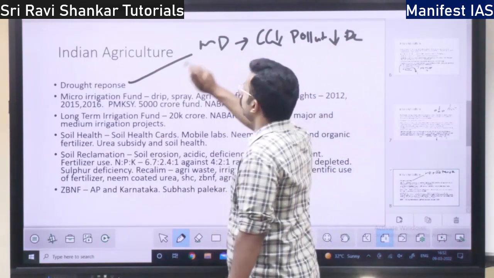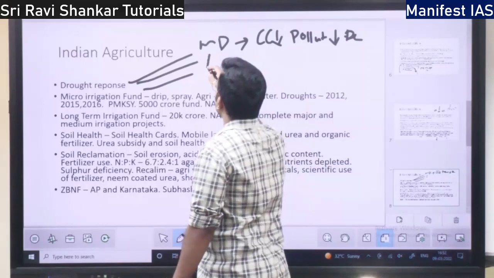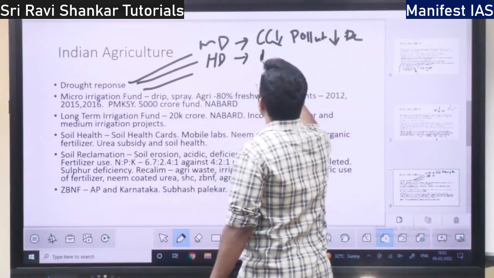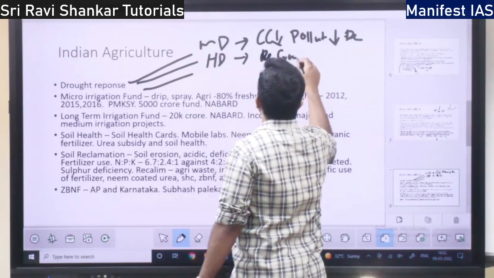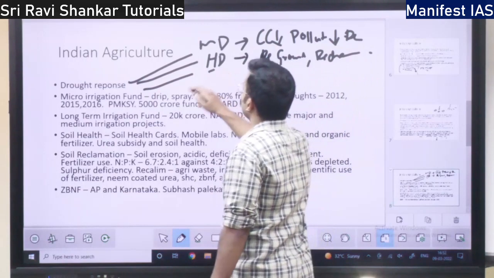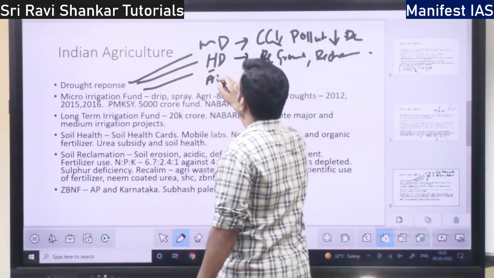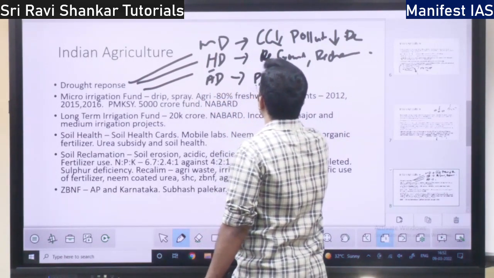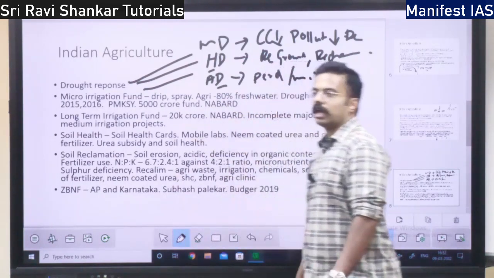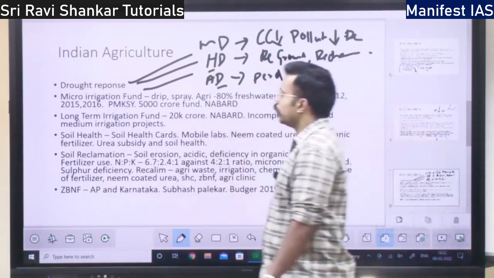All these are the meteorological drought response. For hydrological drought response, what should we do? We should reduce groundwater extraction, we should recharge the aquifer. All these are the hydrological drought responses. Then we have agricultural drought. What can we do? Per drop more crop, micro irrigation. All these can be done as a response to agricultural drought.